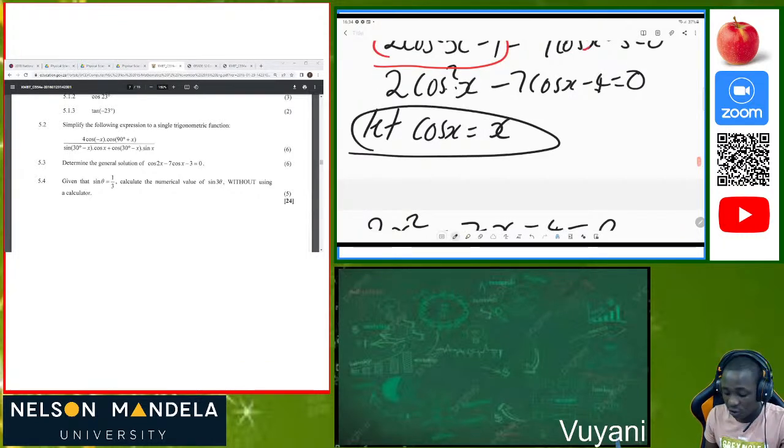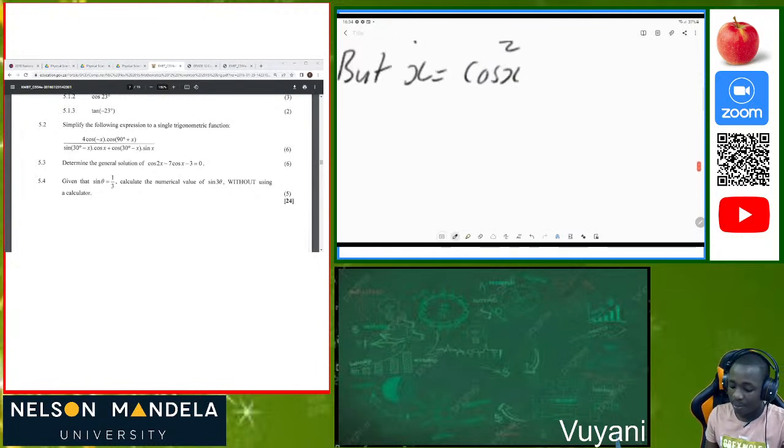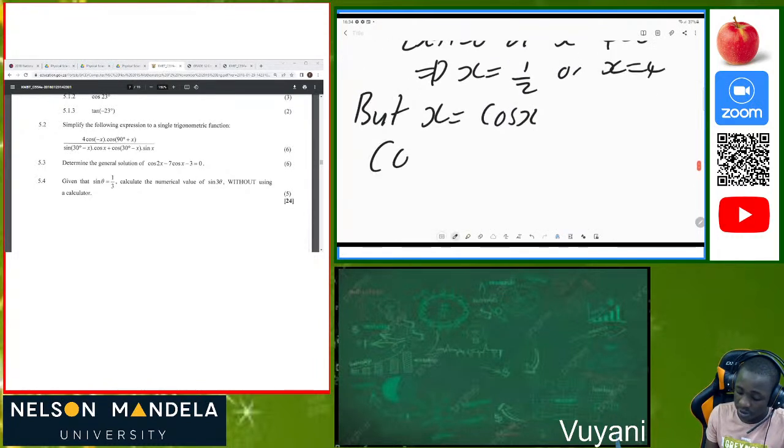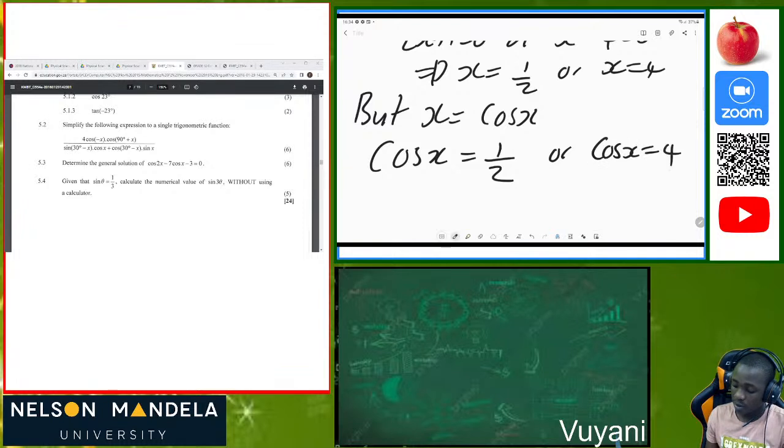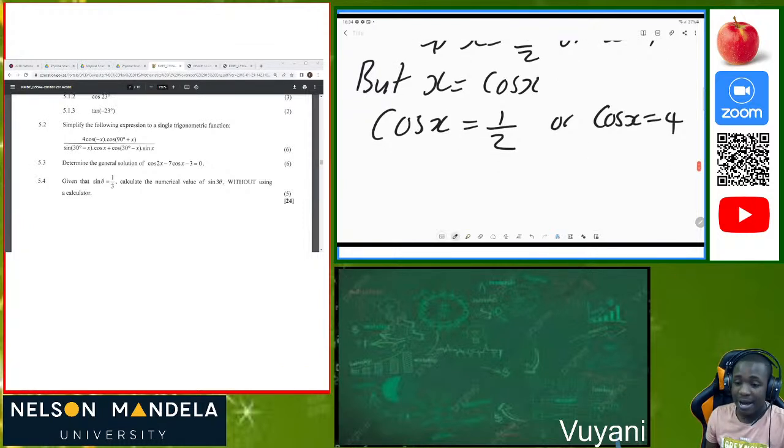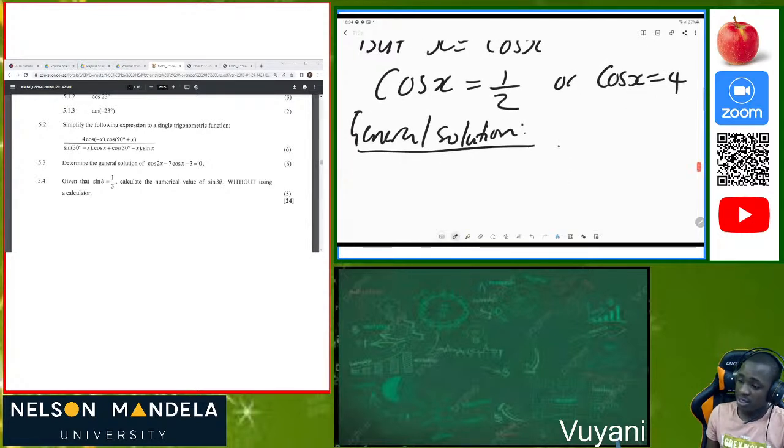You substituted and said let cos of x be equal to x. So now you must bring it back. Where there's x, now you are putting the cos of x. So now our cos of x is equal to 4. Then now we must determine the general solution. So we know that the general solution of course is always in this format.